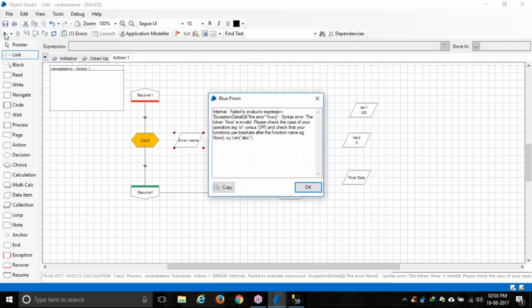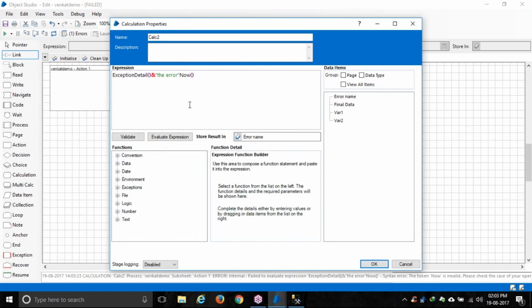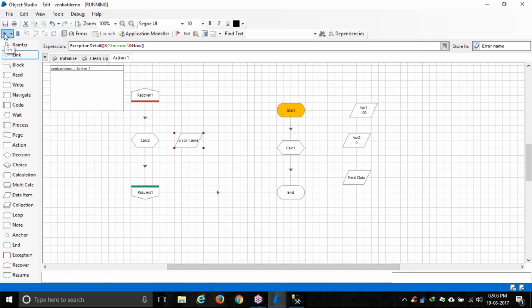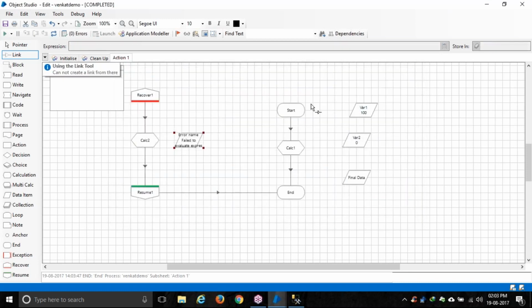It went to recovery. I think I gave something wrong here. Yes, I forgot to give one more ampersand there. That's why that error happened, because it's a string, it's text, and this is a function. I'll run it one more time. See, now it's going to end. Now if I open it, see, the entire error is collected here. After getting this error, we can do a lot of things, right? So this is how we do exception handling in Blue Prism.